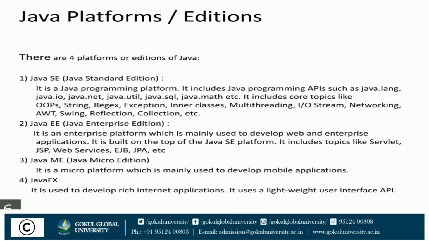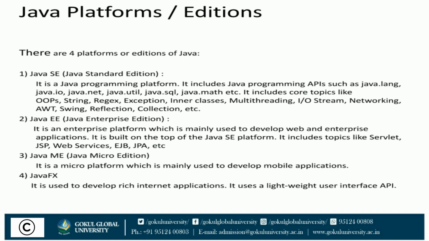Then Java platforms, or you can use the proper word, Java editions. There are four main platforms or editions of Java used in today's generation. Number 1 is Java Standard Edition. Number 2 is Java Enterprise Edition. Number 3 is Java Micro Edition. And number 4 is JavaFX. All of them are explained here in brief.